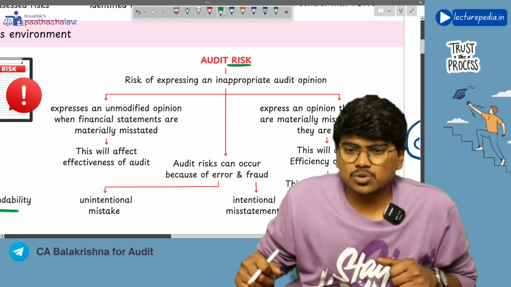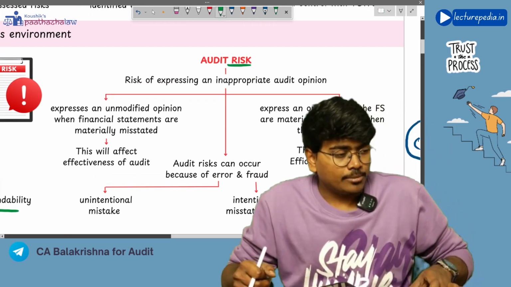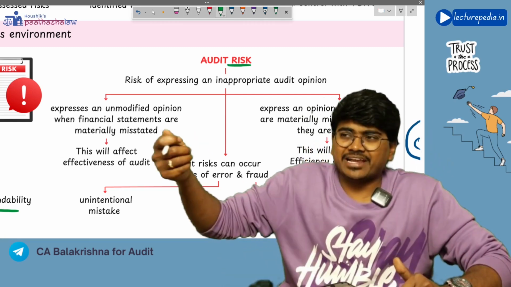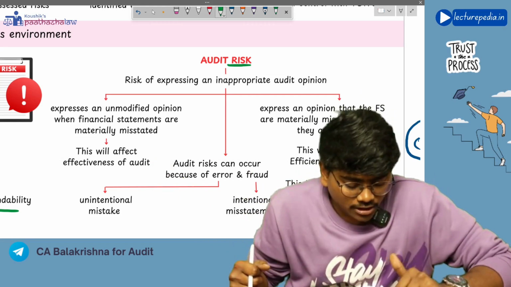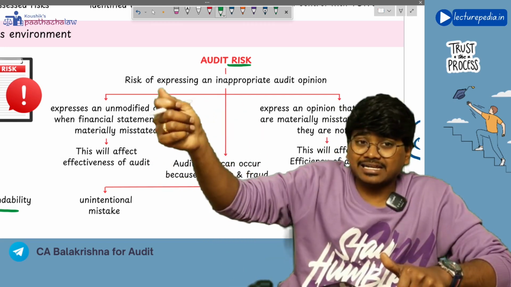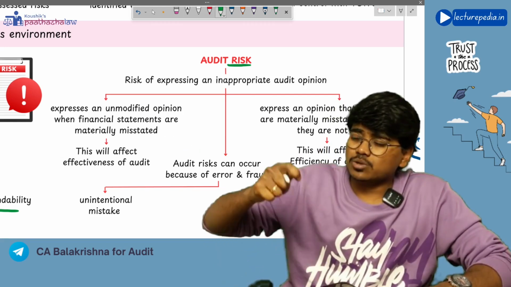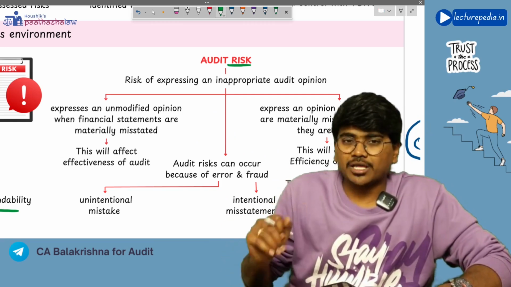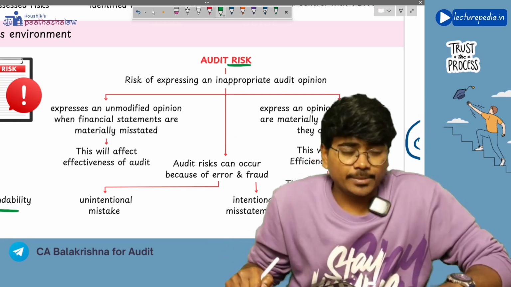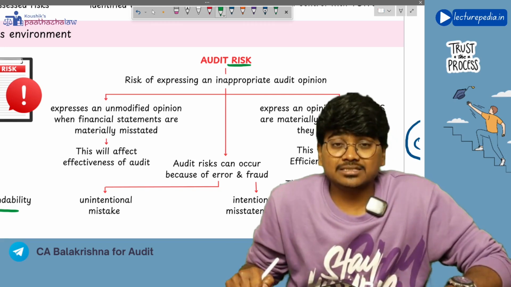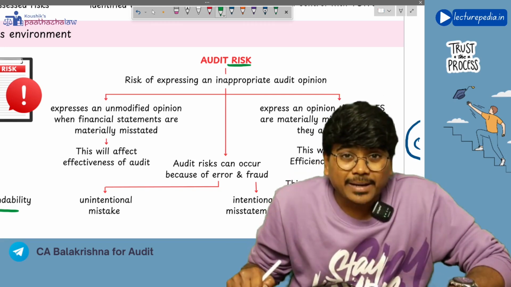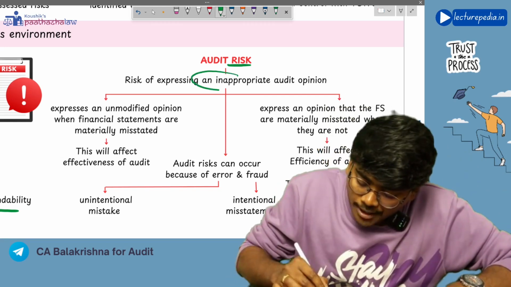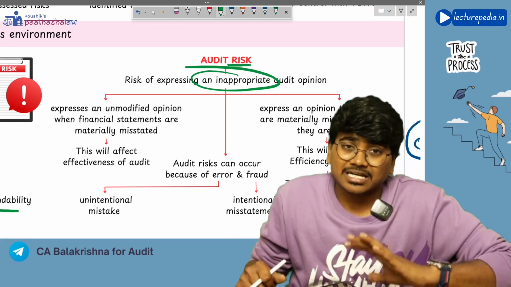Generally, you will use this term risk in combination with something negative. Risk of failing examination, risk of an accident occurring. So you will use the term risk to denote something negative, right? Now, from the audit perspective, audit risk means the risk that the auditor might give an inappropriate audit opinion. Inappropriate means a wrong audit opinion the auditor might give. That is known as audit risk.